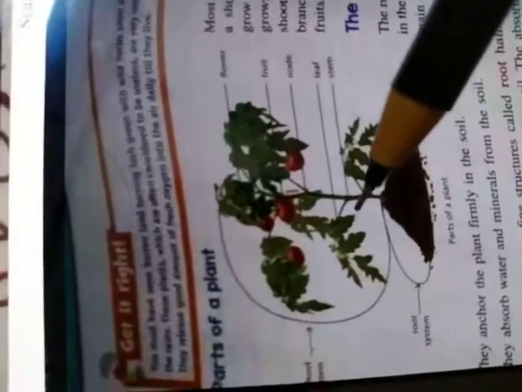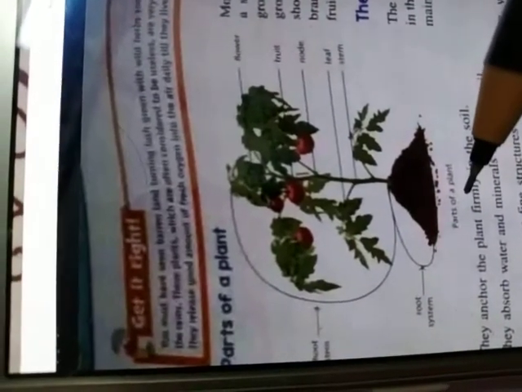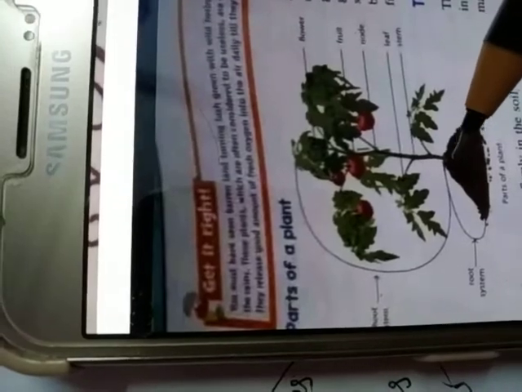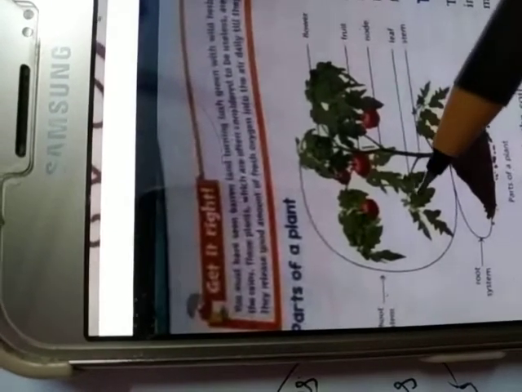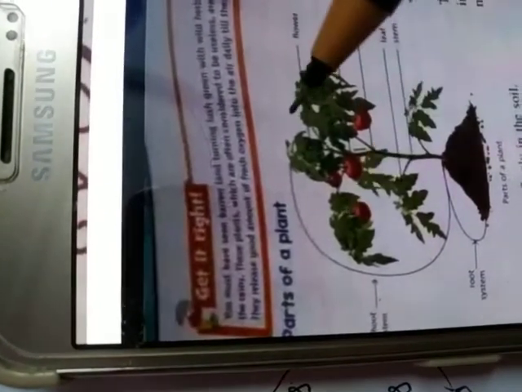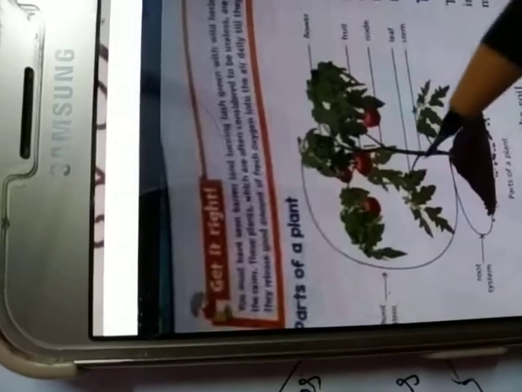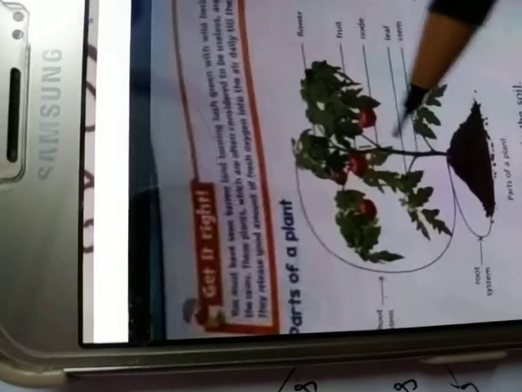You just follow the diagram of the parts of a plant. This is the root system which grows inside the soil. These are leaves, fruits, flowers. This is the stem. These are the branches, and this is the node.